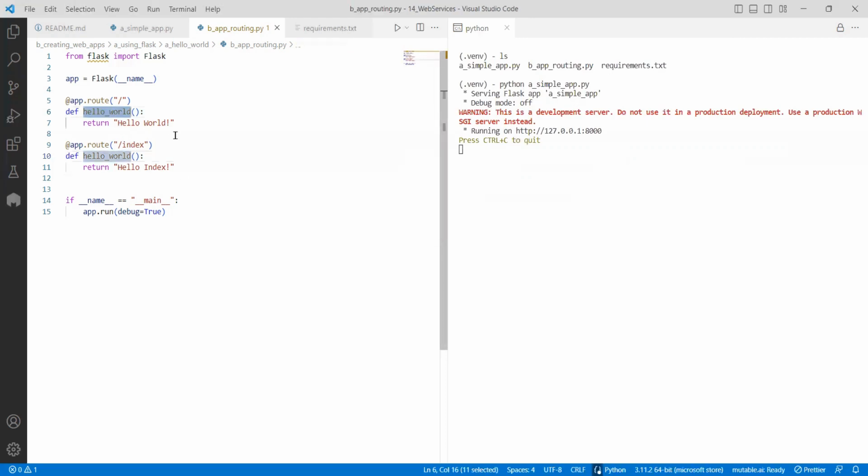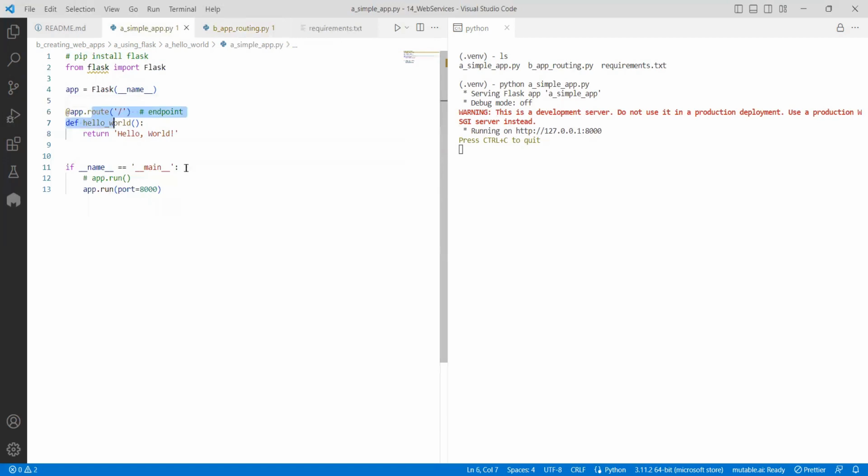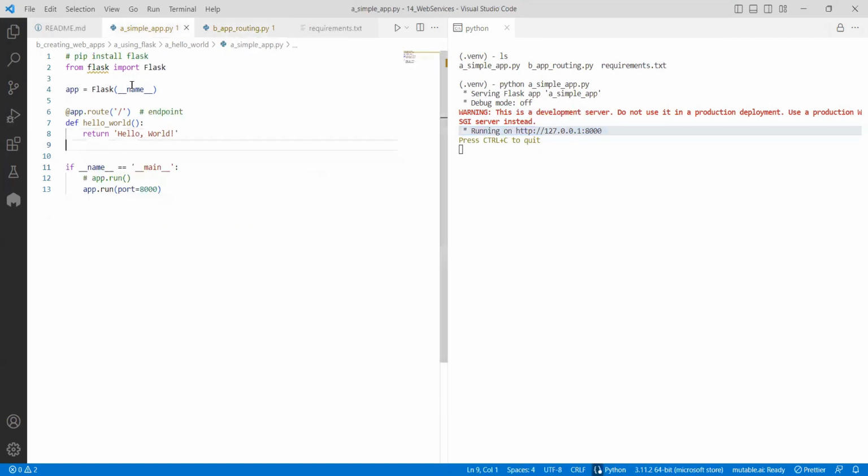And in this case, the point is, I have one use case. Earlier, I did it like this, meaning by default, when the user comes, he will get that. Now, if the user comes by default or with /index, in both cases I want the same response. I created an application like this. Now, how to execute? It started. So why did it start at port 8000? Because this is the first application which is executing every time.